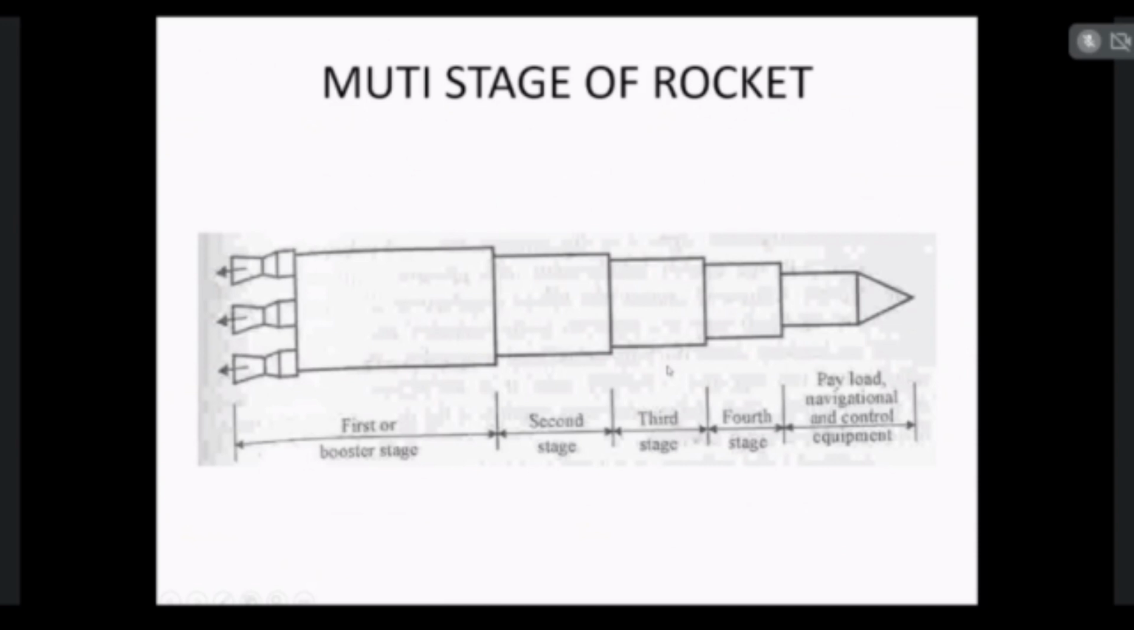So this is the conclusion of the rocket propulsion. I hope that you have understood very well the rocket engines, types of rockets, different types of chemical rocket engines and nuclear rocket engines, and what is known as the multi-stage rocket.